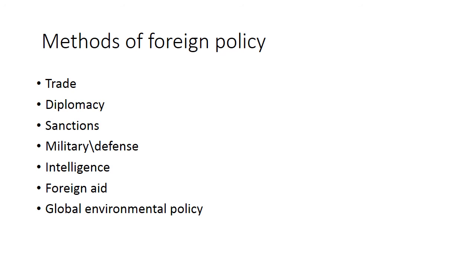So the next is global environmental policy. We all know that all the countries that are members of the United Nations charter have a policy that is global and related to the environment, and all countries have to fulfill it.